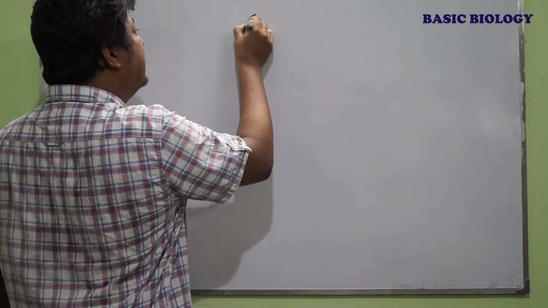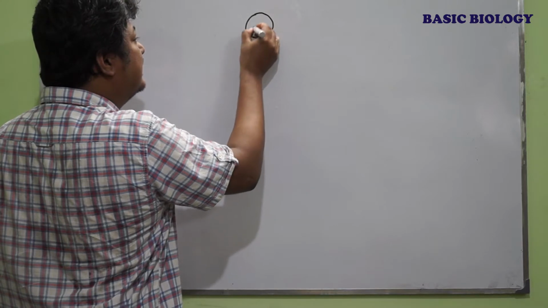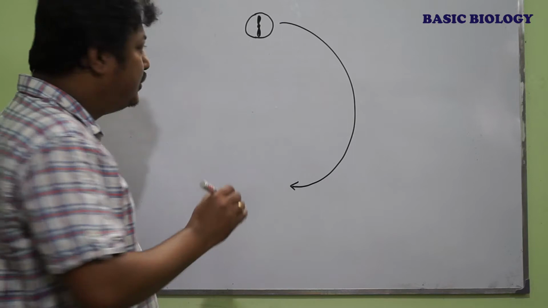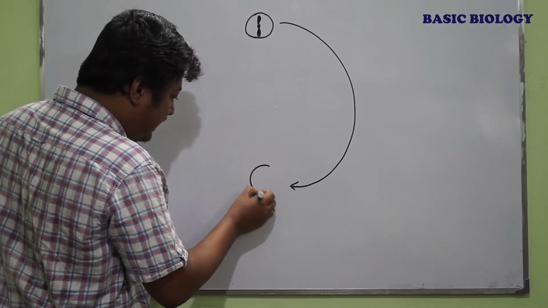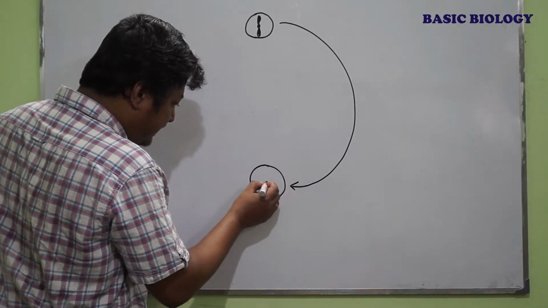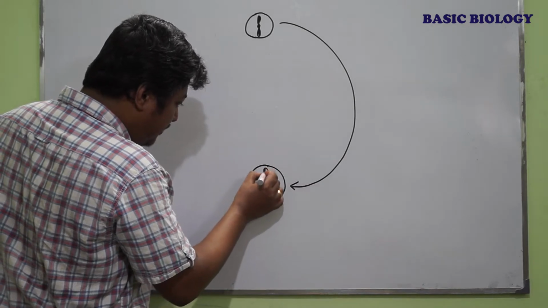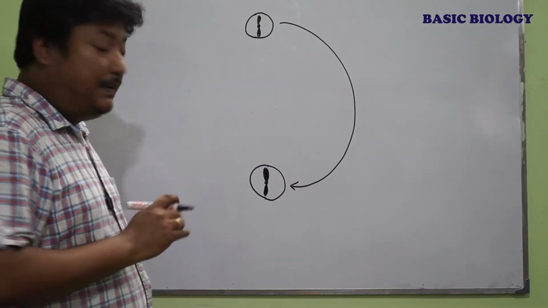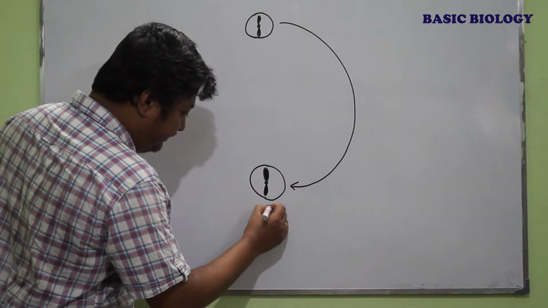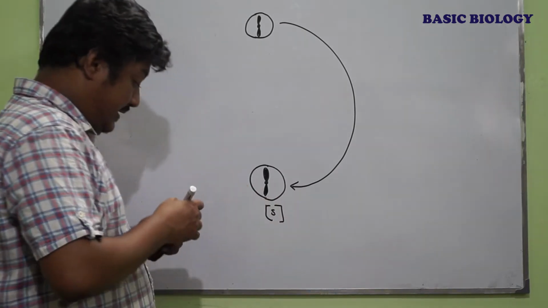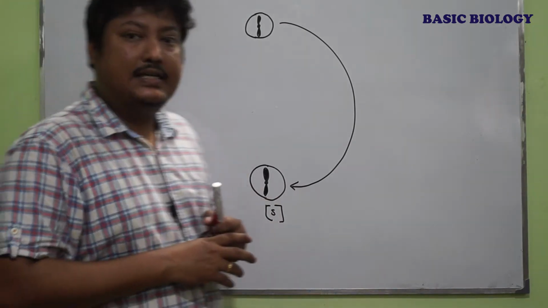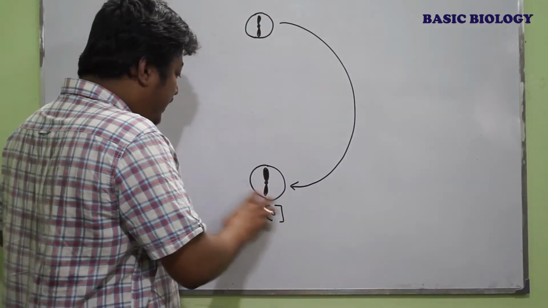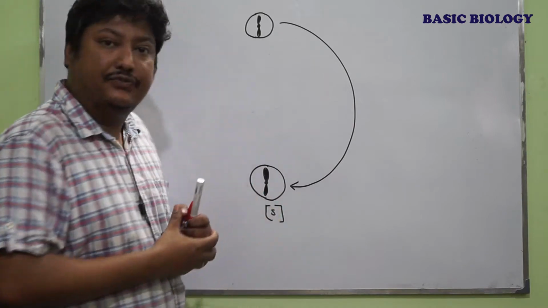Suppose a cell is planning for division. Definitely it has to enter into the S phase for chromosomal replication. But prior to replication, the cell has to synthesize some important components which are essential for activating the S phase.